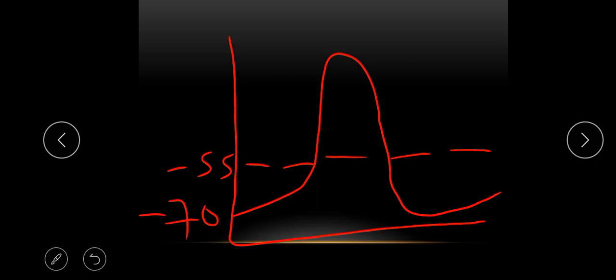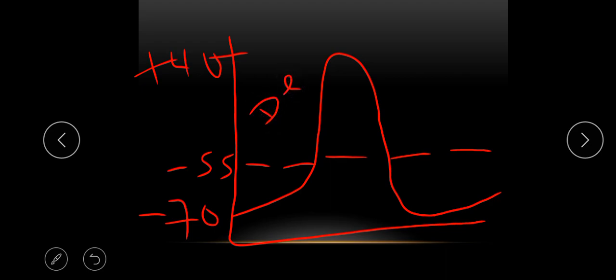Okay, now the inside of the cell becomes a little less negative. It could have moved to something like around -55. Now, if more channels open so that we have more sodium ions rushing in, the inside of the cell can even become more positive. So you can now have plus 40 millivolts here. Now, this is what we call depolarization.